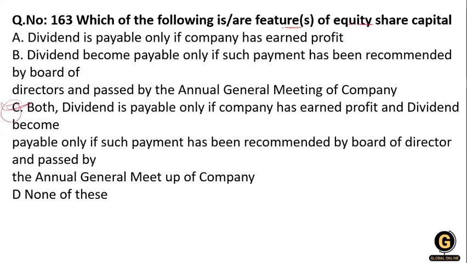Here, the question is the feature of the equity share capital: the dividend is payable only if the company has earned profit, and the dividend becomes payable only if such payment is recommended by the board of directors by passing the AGM of the company. So option C is correct over here.